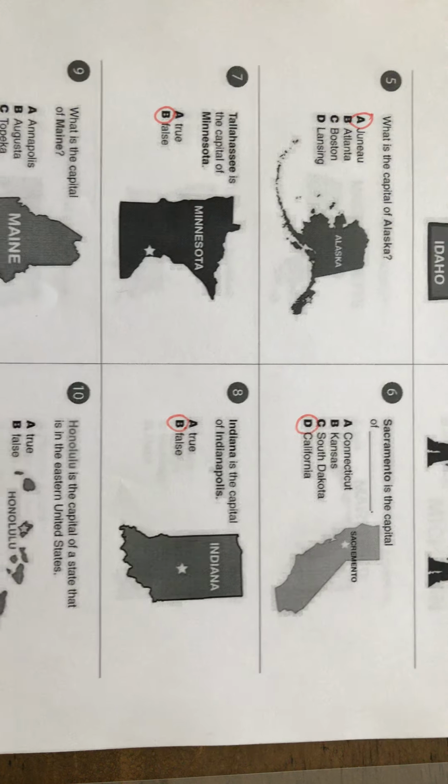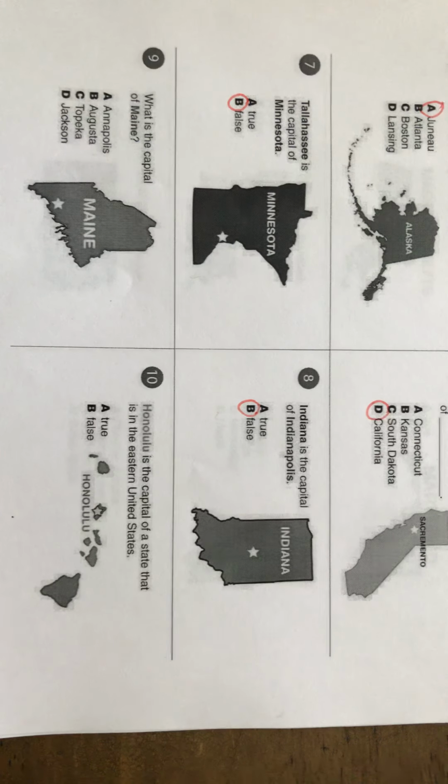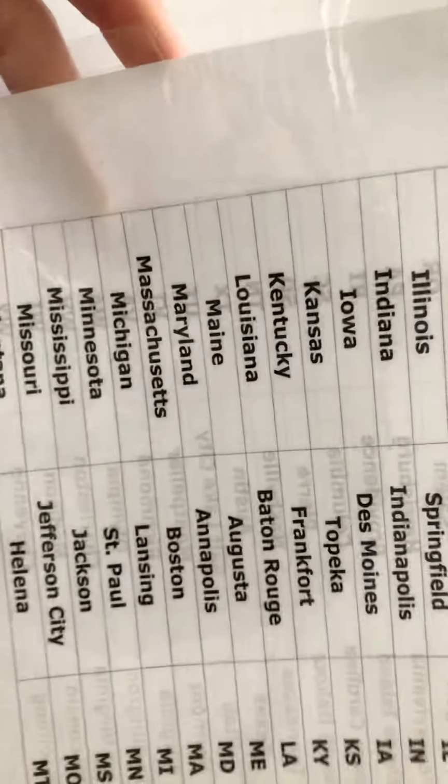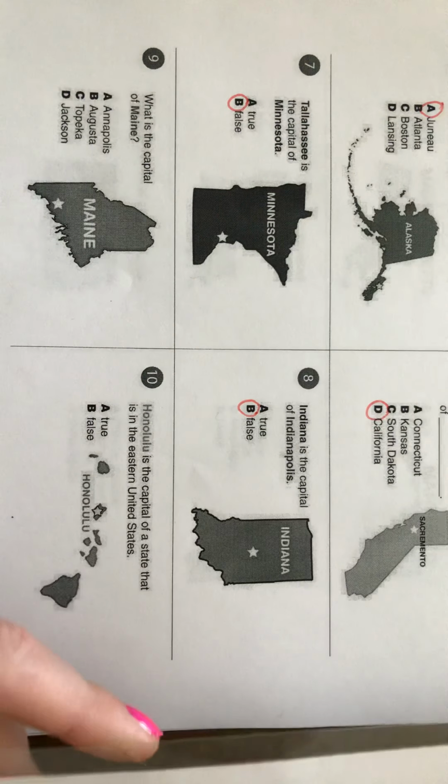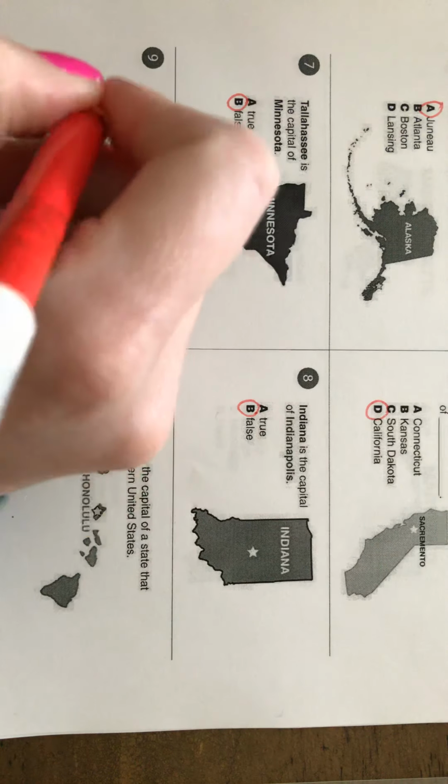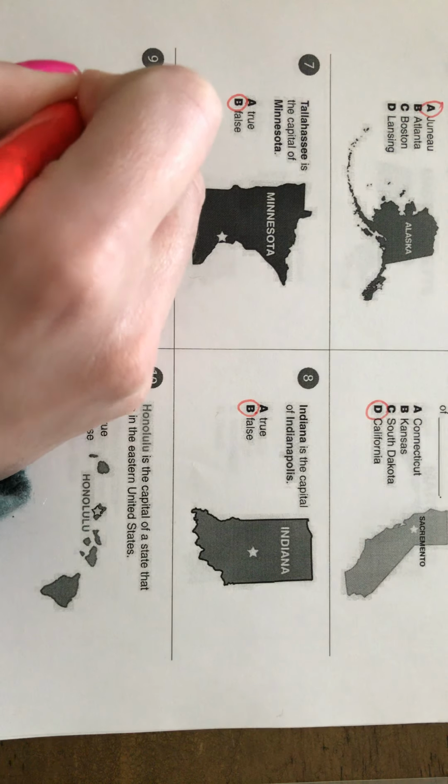All right, number 9, what is the capital of Maine? Looking at our reference sheet in the M's for Maine, Augusta. Basically, it's the word August with an A at the end. Augusta.